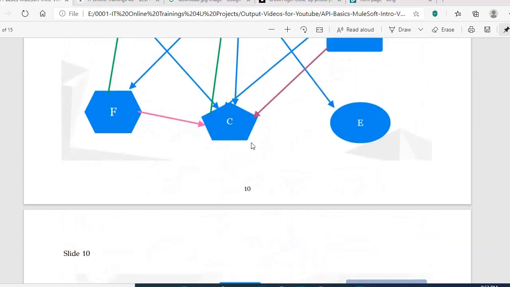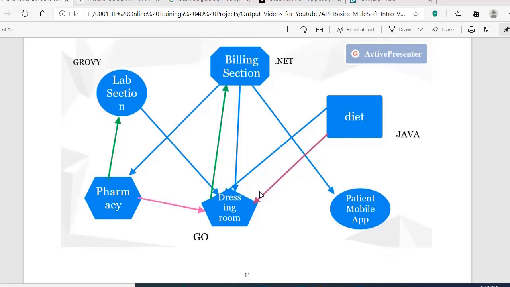For this point-to-point connection, we'll see an example. Let's assume a hospital application that has different departments, like the billing section. Once we admit a patient to the hospital, we need to register the patient's details first, and once we discharge the patient from the hospital, they need to provide a bill to the patient. So the billing section is one department.